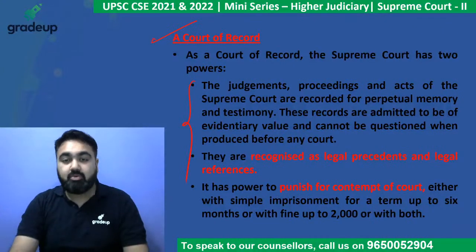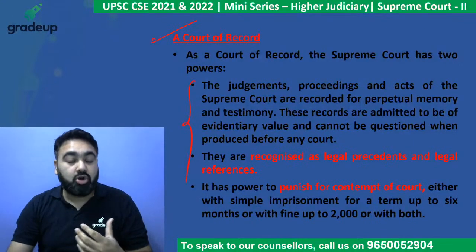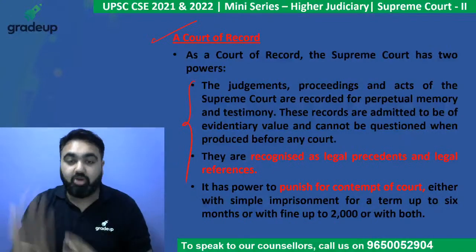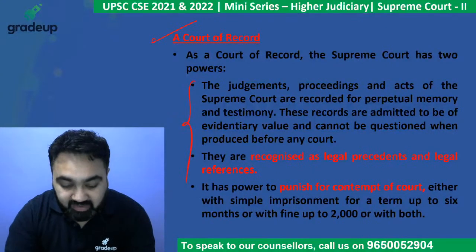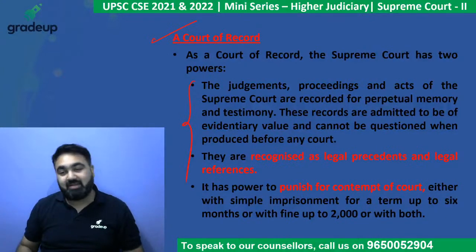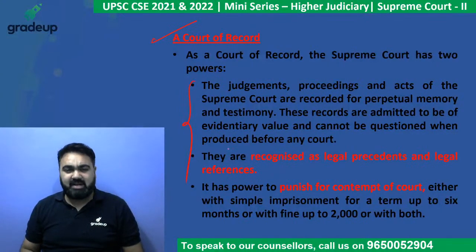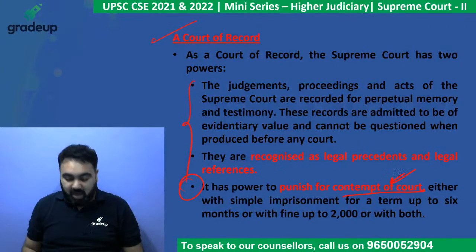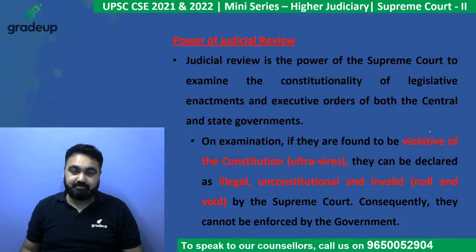Apart from this, the Supreme Court also has the power to punish for its own contempt. Contempt of court means if you don't follow what the Supreme Court says, or if you criticize the court without any information or without any fact, if you keep on saying bad things about the court, if you put allegations that judges don't give good decisions because they have taken money, etc., then that is called contempt of court. So if you are found guilty of contempt of court, not following the court's order or making false allegations, then the court can punish you for that as well.